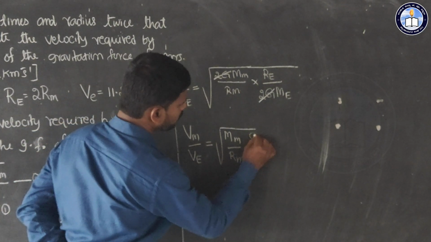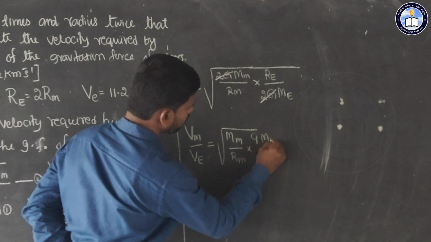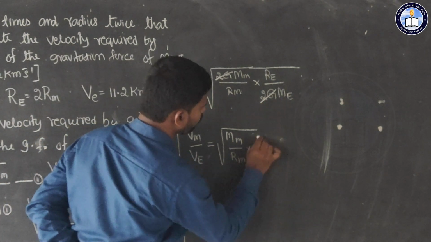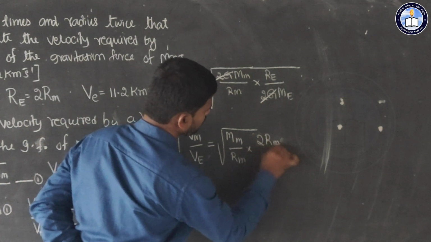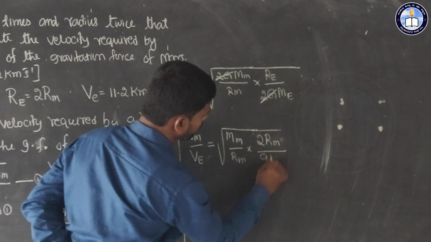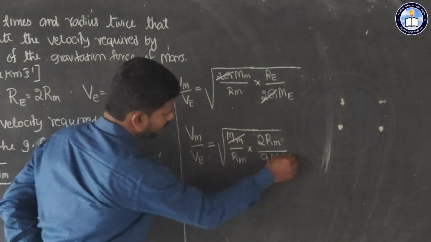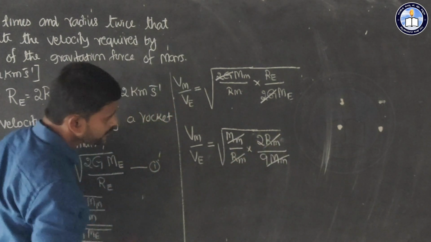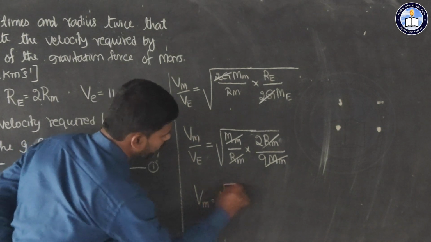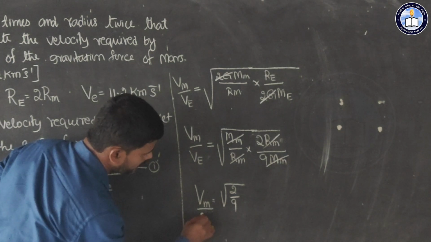Already we know the mass of Earth is 9 times the mass of Mars, and the radius of Earth is 2 times the radius of Mars. In this case we can cancel these terms, and we get v_m divided by v_e is equal to square root of 2 by 9.